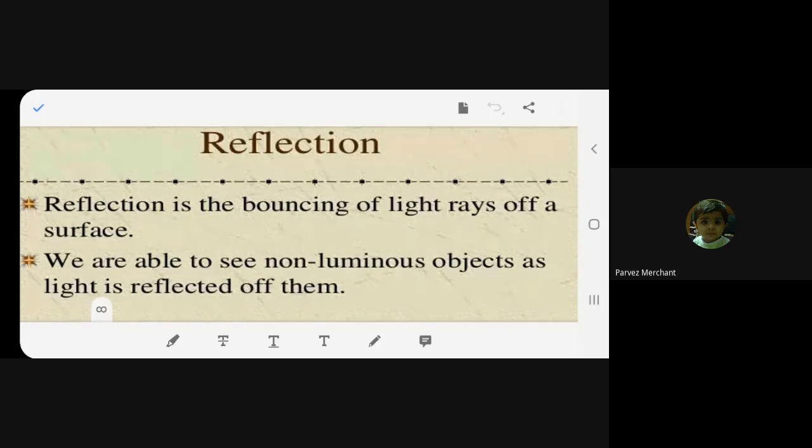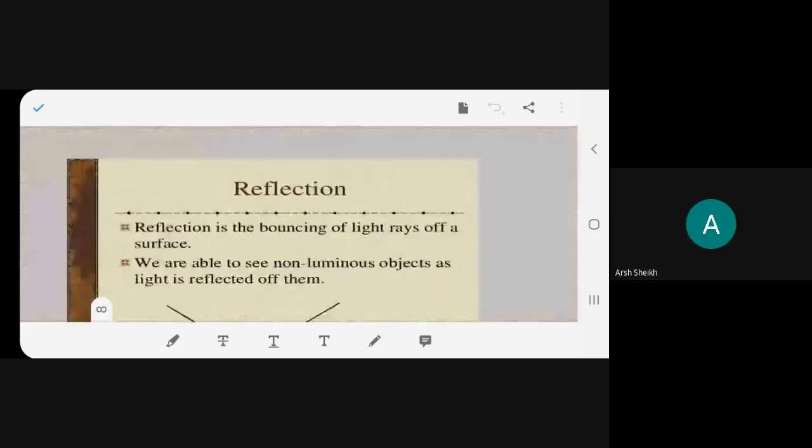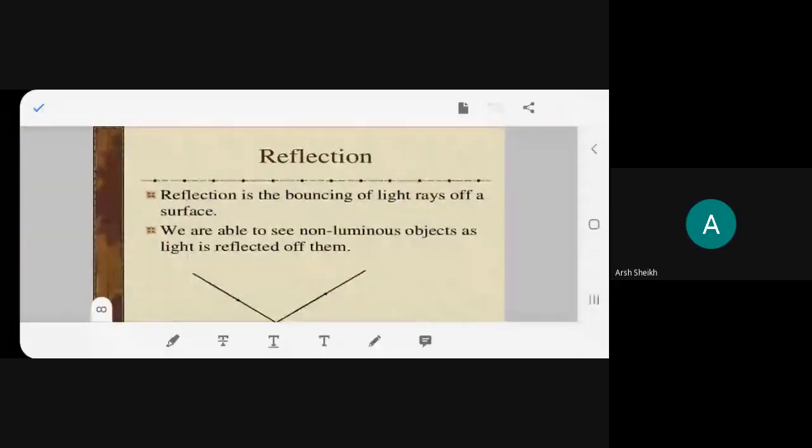Until we are giving light, where will be reflection? In presence of light, there will be reflection. In the presence of light only, there will be reflection. If I'm not giving any light to the object, do you think it will reflect? It will not reflect. You understood? So light is a must for reflection so that we can see the object. Any problem? No, ma'am. All of you are understanding better?